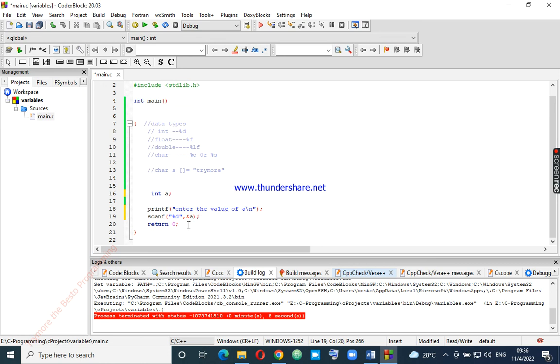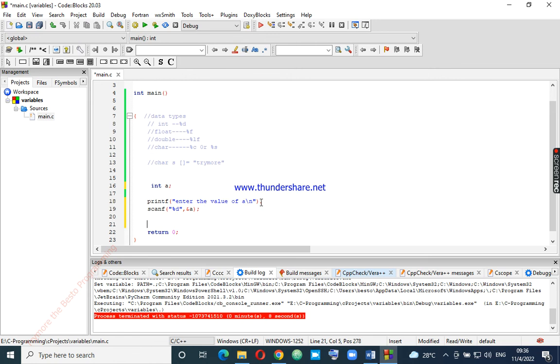In this case, we did store the value from the user in the variable A. We created the space of A, an integer, then we stored the value in A. So in this case, we just want to print the value of A. Let's print the value of A.